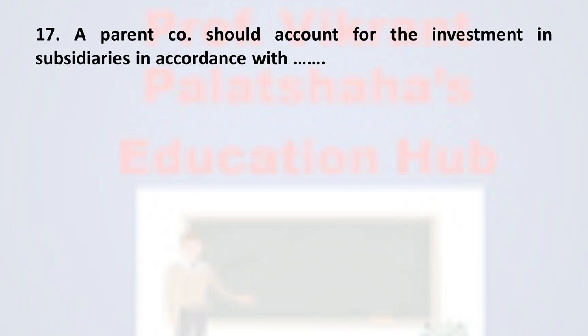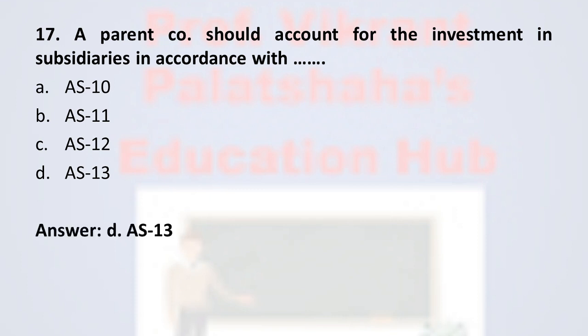Next question, question number 17. A parent company should account for the investment in subsidiaries in accordance with dash dash. Option number A, accounting standard 10. Option number B, accounting standard 11. Option number C, accounting standard 12. And option number D, accounting standard 13. The correct answer for this question is option number D, accounting standard number 13.